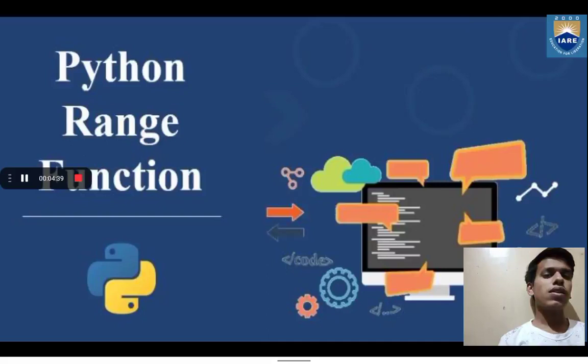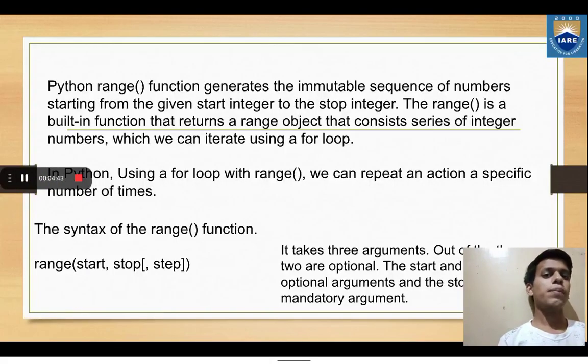Next, we see Python range function. Python range function generates the immutable sequence of numbers starting from the given start integer to the stop integer. The range function is a built-in function that returns a range object that consists of a series of integer numbers, which we can iterate using a for loop.